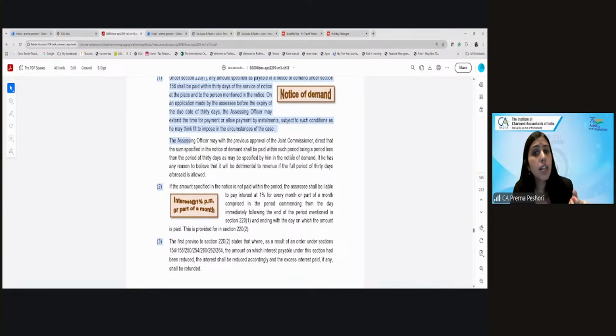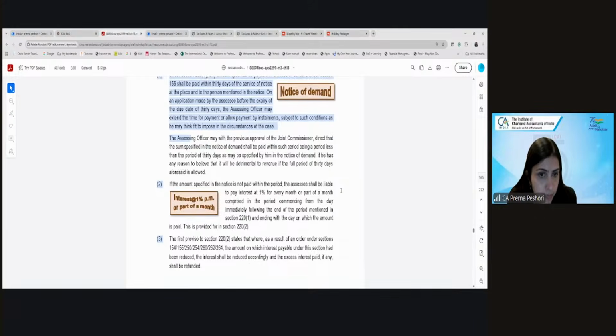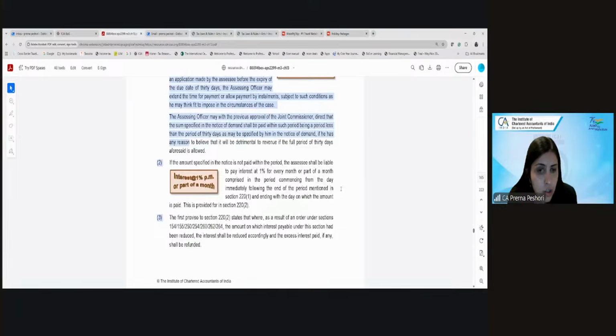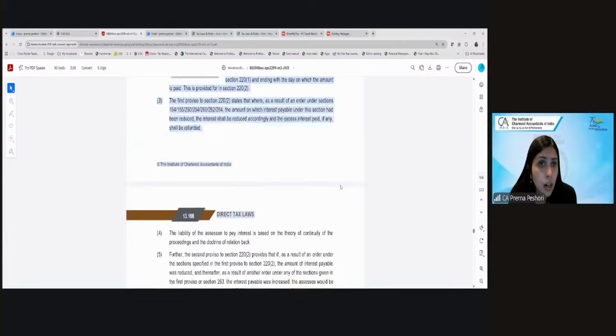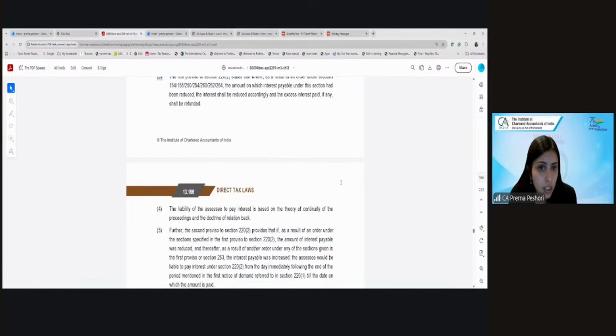Now, if the notice is issued and you did not pay even within that time limit, which is given in the notice, then you will be liable to again pay the interest of 1% for every month or part of the month from the date up till which you had to pay in the notice and ending with the day when you actually pay. So that is under section number 220.